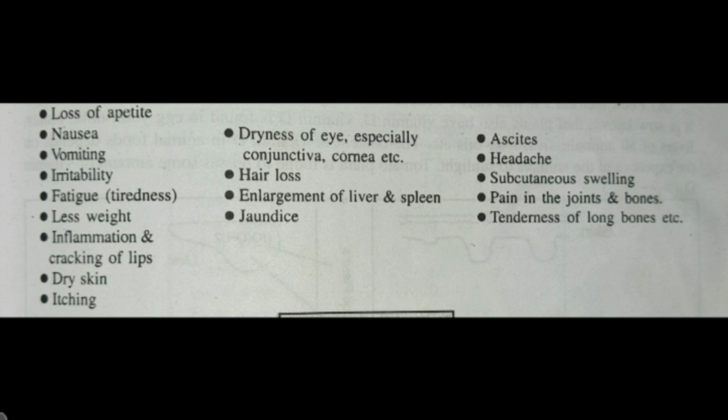They will get loss of appetite, nausea, vomiting, irritability, fatigue, less sweat, inflammation and cracking of the lips, dry skin, itching, dryness of the eyes, especially in the conjunctiva and cornea area, hair loss, enlargement of the liver and spleen, jaundice, ascites, headache, subcutaneous swelling, pain in the joints and bones, tenderness in the long bones, and many more. Many more symptoms can be seen due to excess of vitamin A.